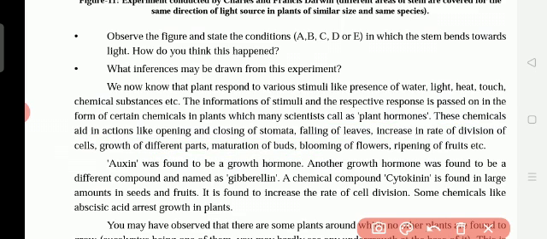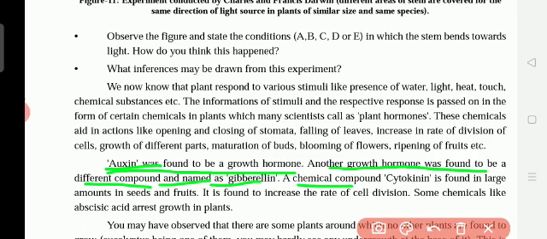Okay, next one. Auxin, underline. Auxin was found to be the growth hormone. What is the growth hormone present in the plant? It should say auxin. Another growth hormone was found to be a different compound named gibberellin. So what are the growth hormones in the plant? First auxin. Next one, gibberellin. Next chemical compound, this one.